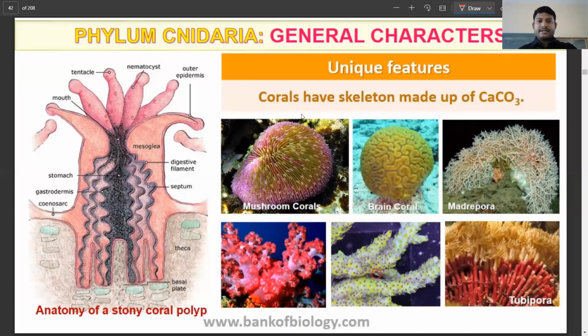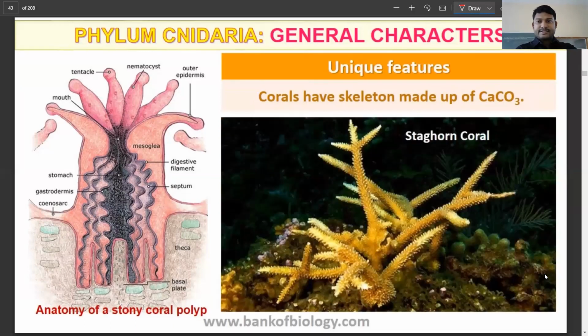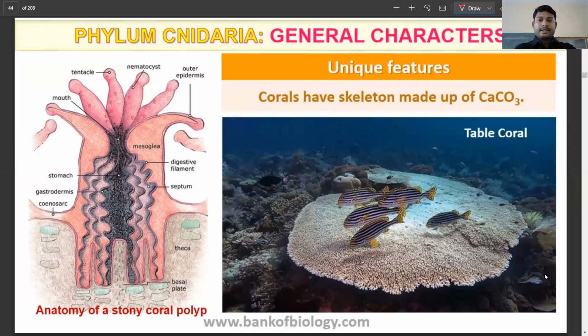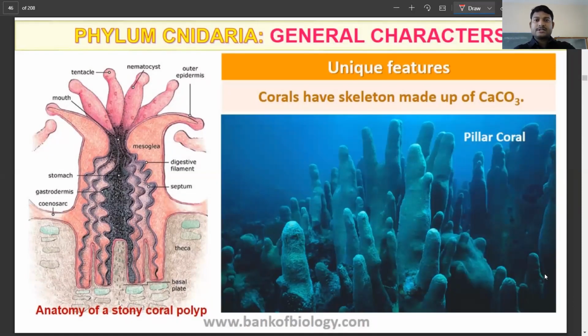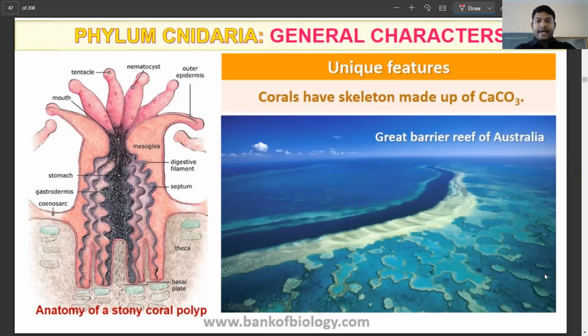So here you see the corals. Corals are again an example of that, and they're made up of calcium carbonate. You can see mushroom corals, brain corals, Metapora, Tubipora. Then you can see another example, staghorn coral. Then another one, table coral. Different types of corals are actually present. This is the brain coral. The pillar corals, the Great Barrier Reef of Australia is very common. You get this on the internet also.